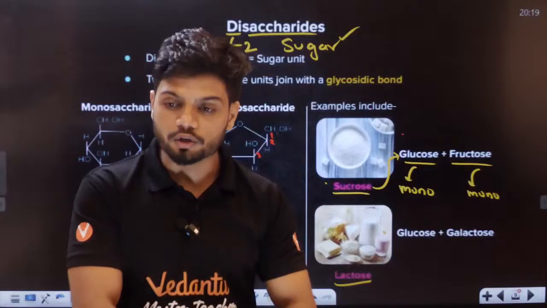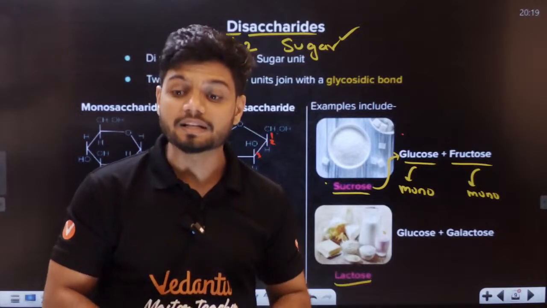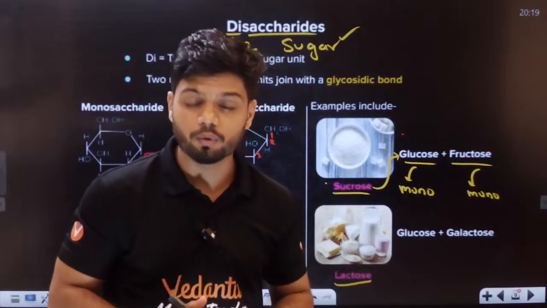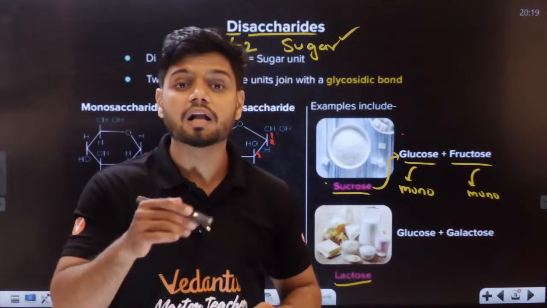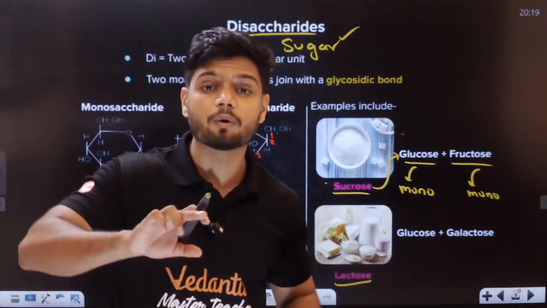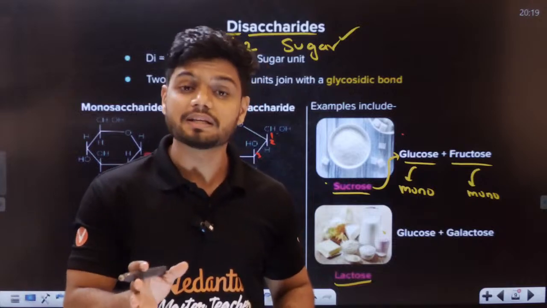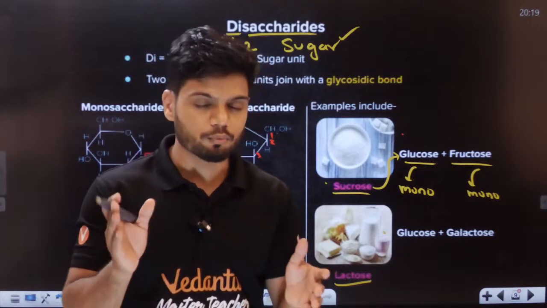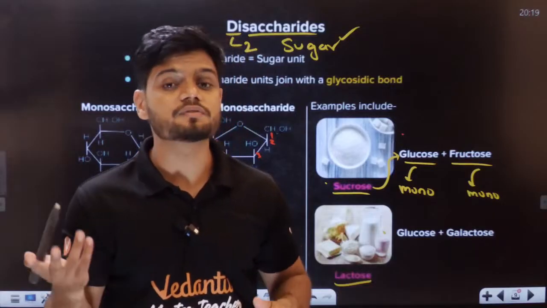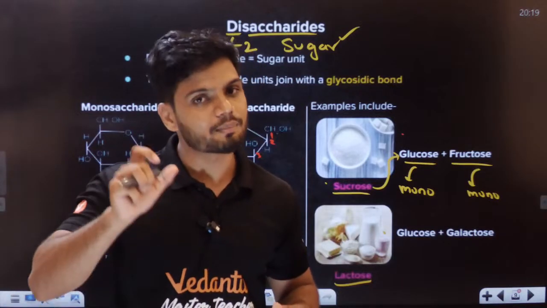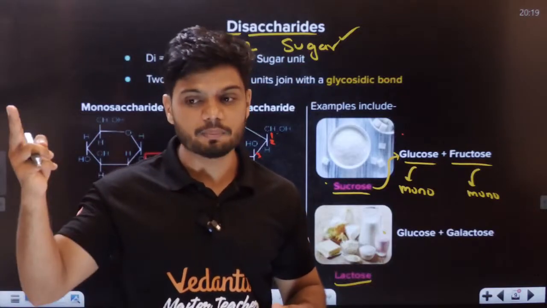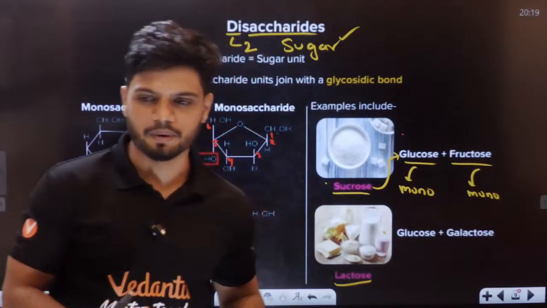Now, what you're talking about, the alpha structure and the beta structure. In Tattva they might have given it. What is the alpha linkage, the beta linkage: alpha 1,4, beta 1,4, beta 1,6? That you generally study in the chemistry part. Alpha 1,4 linkage between two monosaccharides, beta linkage in the case of cellulose. You study that in the chemistry part of biomolecules, not in the biology part.